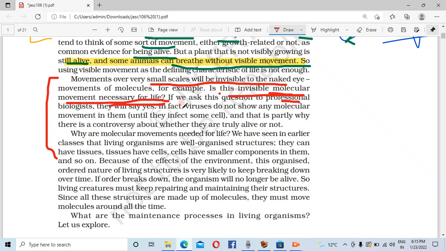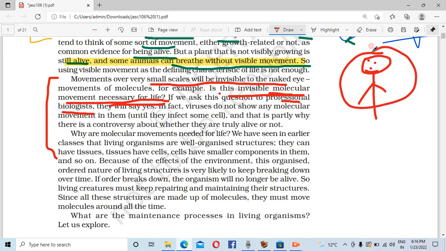If you ask a professional biologist, and you ask whether something is alive if it is not moving, they would say it is dead. But if you ask a professional what this is, they will say it is molecular movement, and yes, he is alive. In fact, viruses do not show any molecular movement in them.